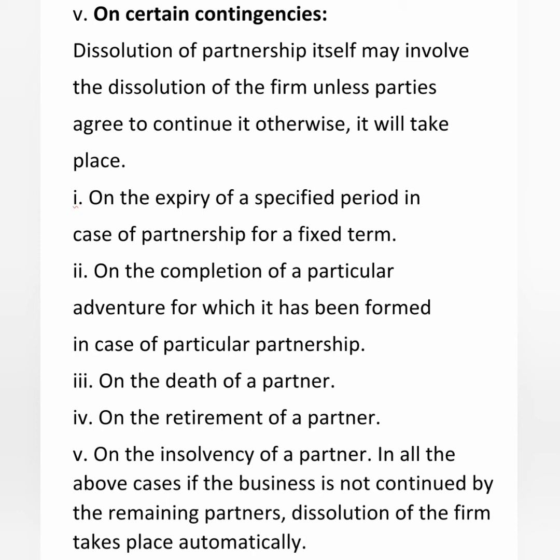The next way is on certain contingencies. Certain contingencies means certain conditions or circumstances. In case of certain contingencies, the partnership itself may be dissolved, unless the parties agree to continue it otherwise. The first case is on the expiry of a specified period, in case of a partnership for a fixed term. Fixed term means only for a particular period they will run the partnership firm, and automatically on the expiry of that date it gets closed.